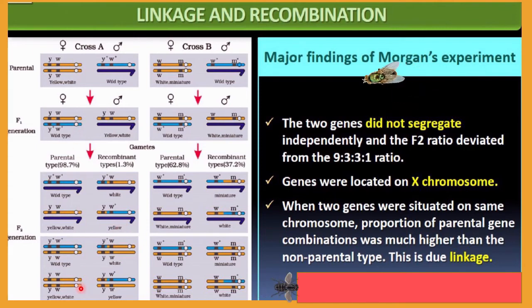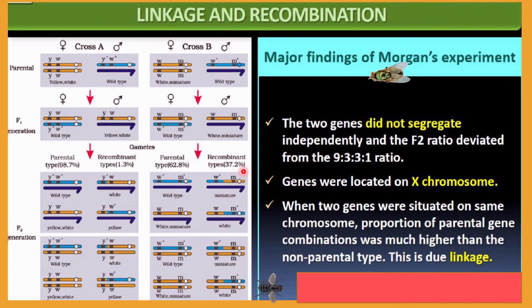Okay, whatever I have explained over here is totally indicated here also, but the just difference is a different distance between this gene and this gene. Here these both are linked to each other and near to each other, and here this one has a far distance. As a result, you will get the idea: if the distance is far, then the parental type is only 62.8%, whereas the recombinant type is 37.2%.